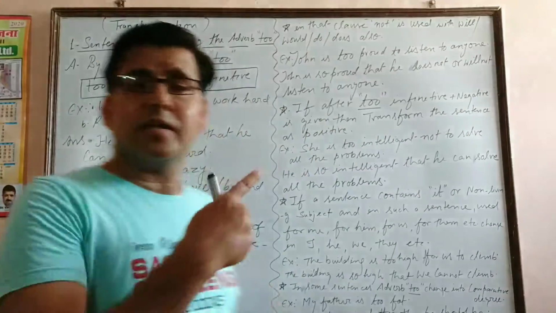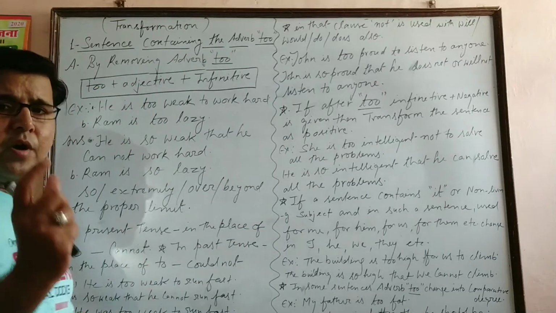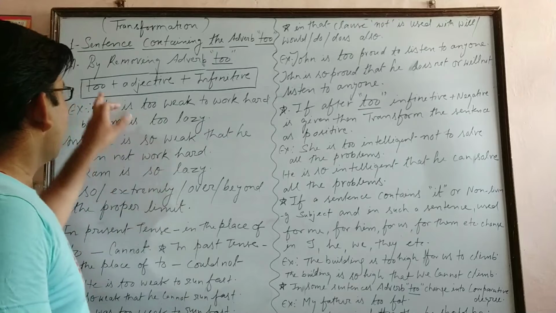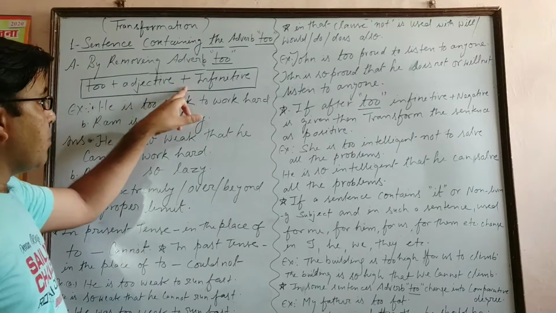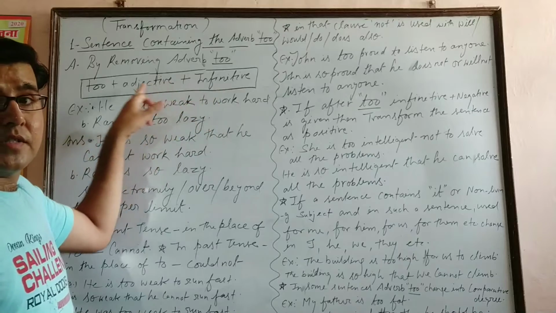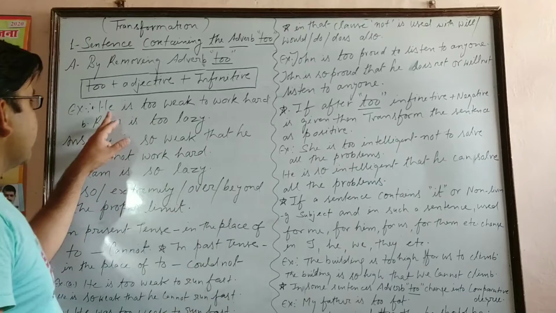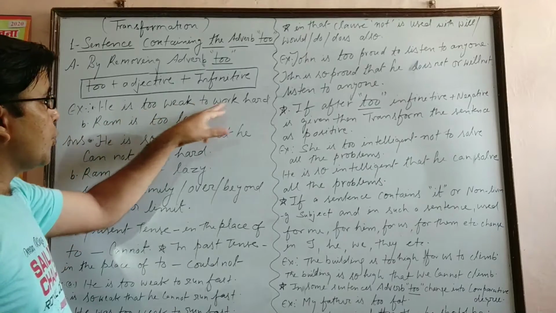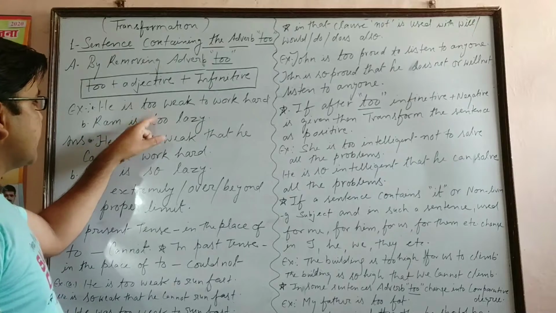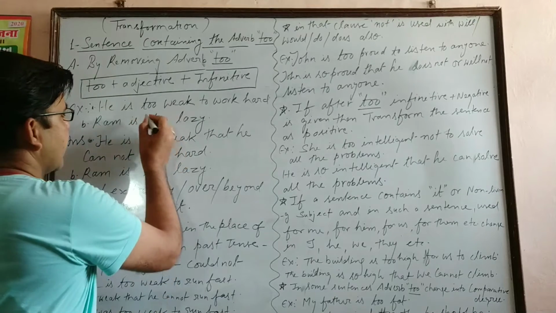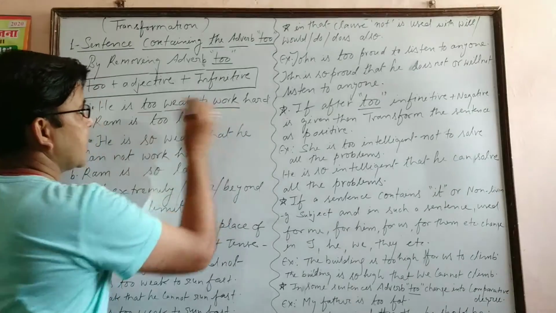How? Look at the board. By removing adverb too, the short structure is: too plus adjective plus infinitive. This is the combination given in the sentence always. For example, he is too weak to work hard. Now you see, he is too weak. This is adverb too. This part I should underline: too plus adjective plus infinitive.